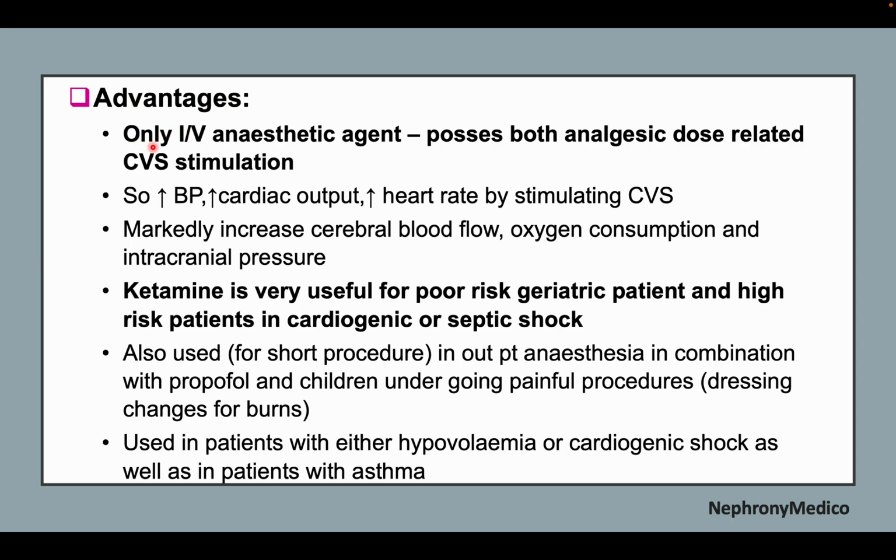Advantages. It is the only IV anesthetic agent which possesses both analgesic and dose-related CVS stimulation. So there is an increase in blood pressure, cardiac output, and heart rate by stimulating the CVS. There is markedly increased cerebral blood flow, oxygen consumption, and intracranial pressure. Ketamine is very useful for poor risk geriatric patients and high risk patients in cardiogenic or septic shock.